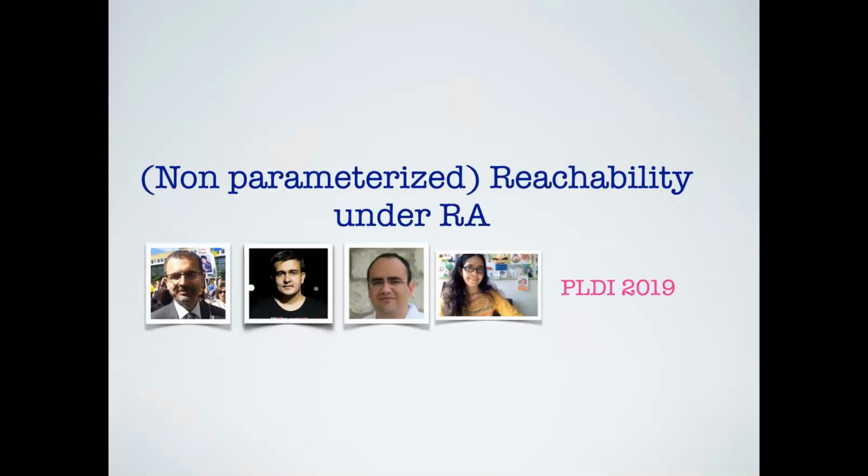Okay, so now the results I'm going to summarize here. First I'll talk about the non-parameterized reachability. The term non-parameterized represents the fact that I've been given a concurrent program and I know that I have a finite or bounded number of threads. And the question I'm going to ask is the reachability problem under release acquire. This work appeared in PLDI 2019, jointly with Parosh and Fauzi from Uppsala and Jatin, who was then a student at IIT Bombay.